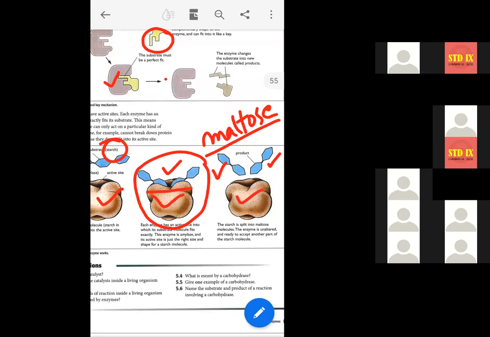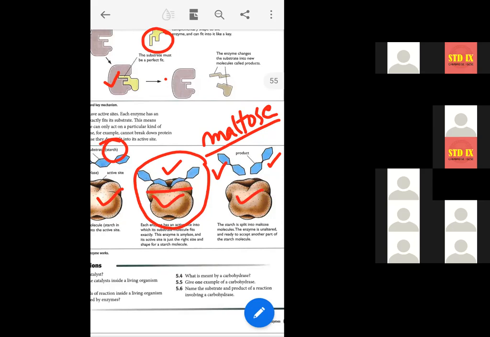And this is why it is called lock and key mechanism. Exactly as a particular key fits into a particular lock only, just like that, a particular enzyme only acts on a particular substrate molecule that has the complementary shape. This is why it is called lock and key mechanism.